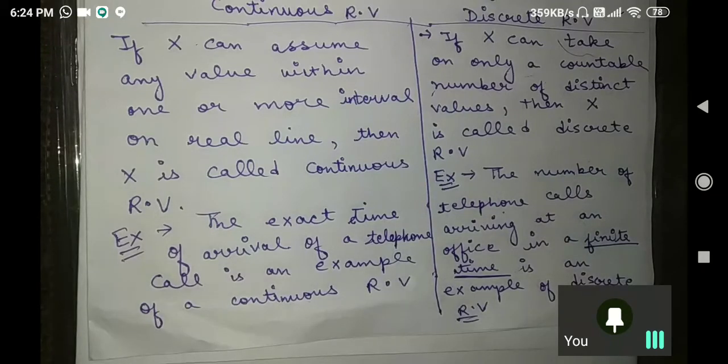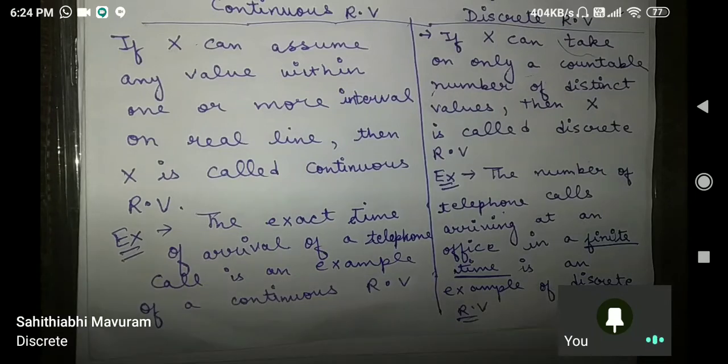Now if I ask you, if we are tossing coins and we are interested to see the number of heads in the tossing of 2 coins, then you will say it is an example of discrete or continuous. Just tell me that and we will close it. You are tossing 2 coins and you are interested in the occurrence of head.